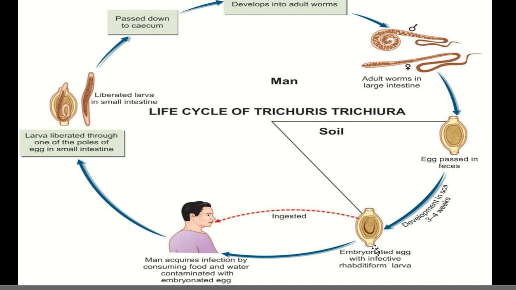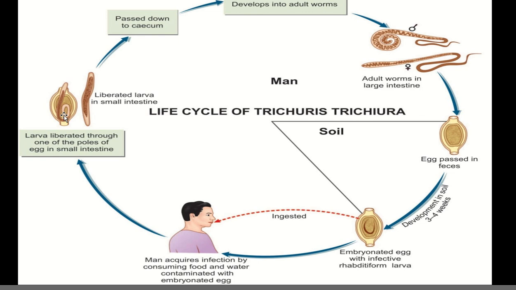Once this egg, which is having the infective larvae, is ingested by the human being, that is through contaminated food or water, it will go to the intestine of this person. Within the small intestine, the egg will hatch and the larvae will be liberated through the mucosal blocks.